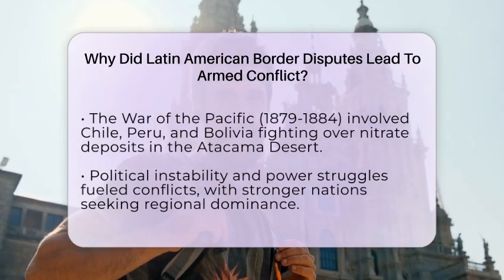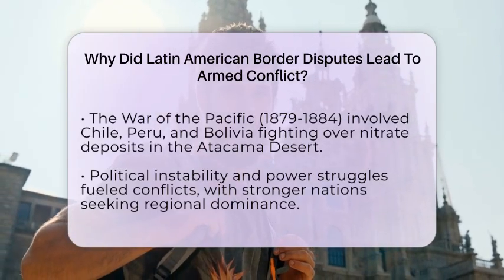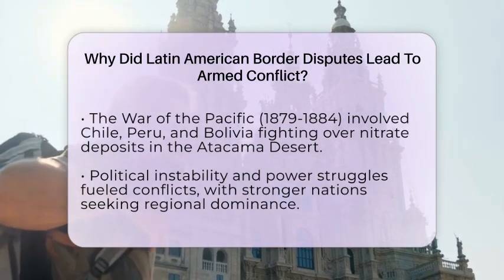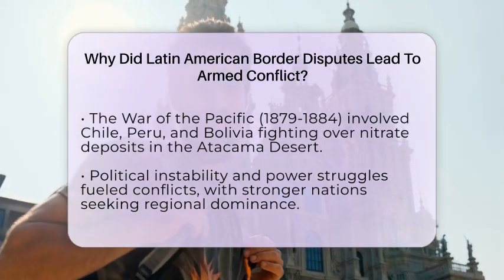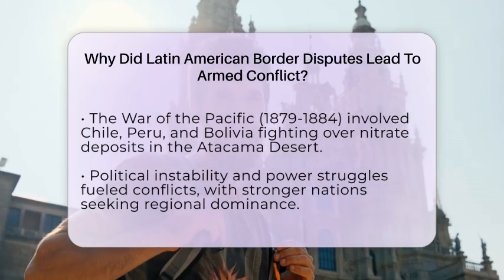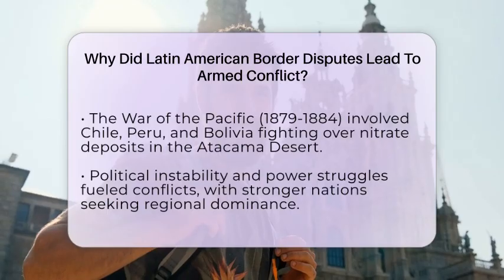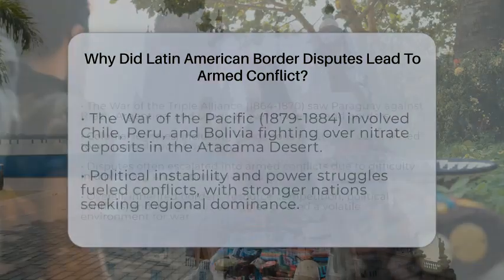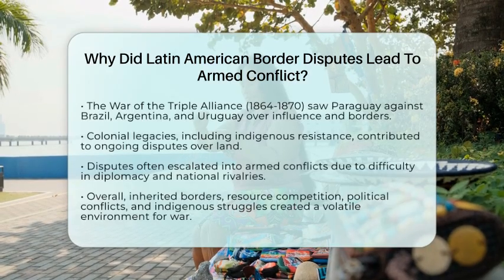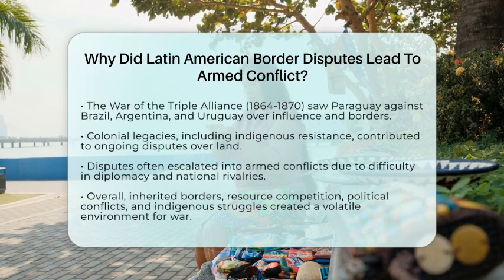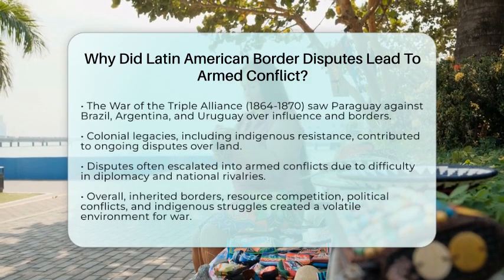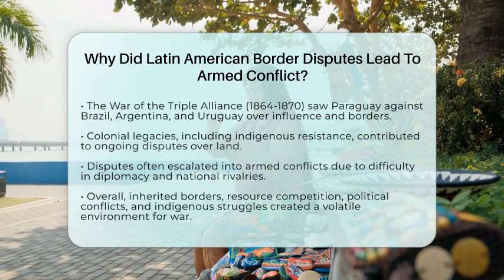Political instability and power struggles added fuel to the fire. Stronger nations wanted to dominate weaker neighbors or protect their interests. The War of the Triple Alliance from 1864 to 1870 saw Paraguay fighting against Brazil, Argentina, and Uruguay over regional influence and borders. These conflicts often turned violent because diplomacy was difficult, and nations prioritized military action to secure their claims. Colonial legacies also played a role.